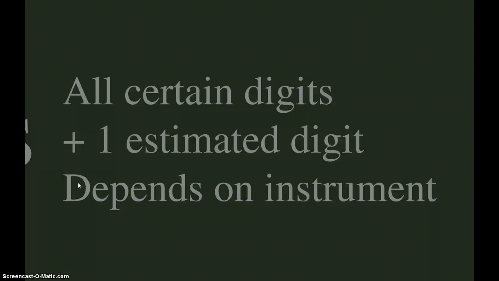The number of digits will depend on the instrument, the tool you're using to measure, while that last digit's value, that's going to depend more on the observer, and that's where some bias starts to enter, and that's okay, because we know that it's there. We recognize that that's going to happen. That's why when you're doing measurements in the lab, you really want the same person to measure each time, because more than likely that person is going to lean more towards one way of reading than another.